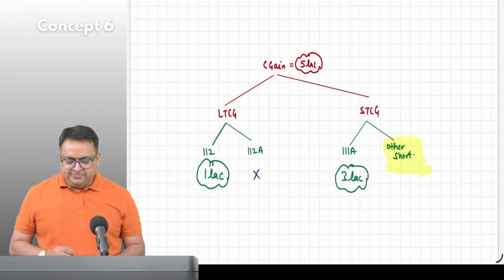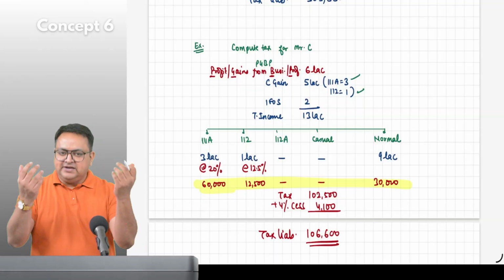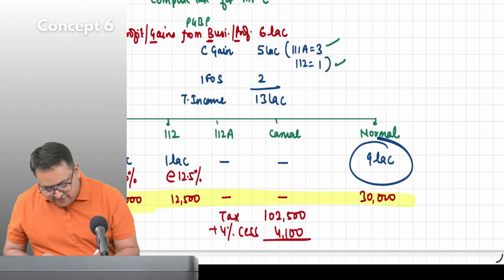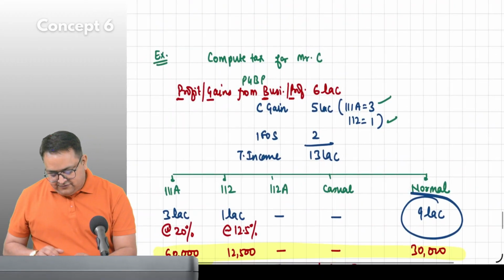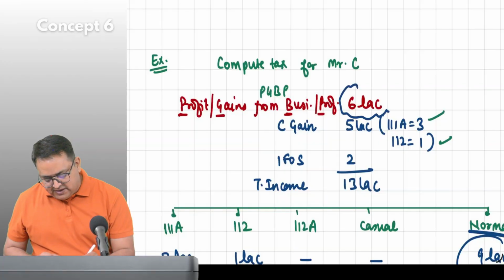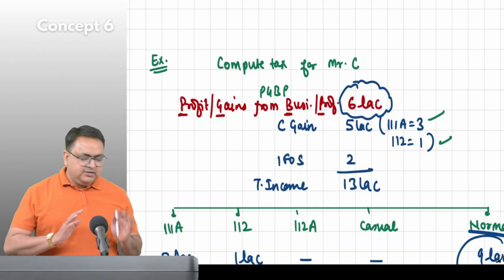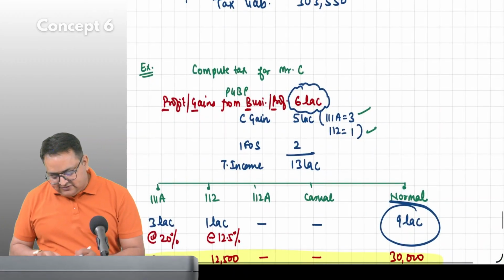Normal income. See, if you want to reconcile, guys, I don't want to confuse you, but still, if you want to reconcile, this 9 lakh is coming from where? First of all, tell me, guys, PGBP is special or it is normal? Normal. You don't have to do this way, but still, just to reconcile. 6 lakh is normal.